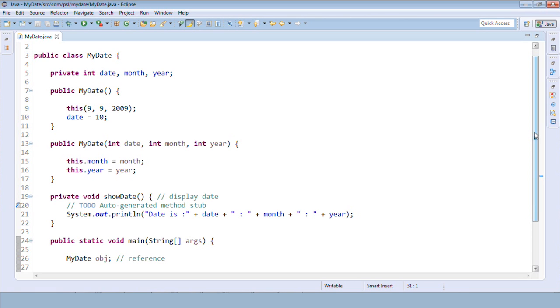What are the types of constructors? We have seen the default constructor as well as the parameterized constructor. And after that we have seen how to work with the this keyword. Using the this keyword is again a very important thing. this points to the current reference, it is a current pointer.